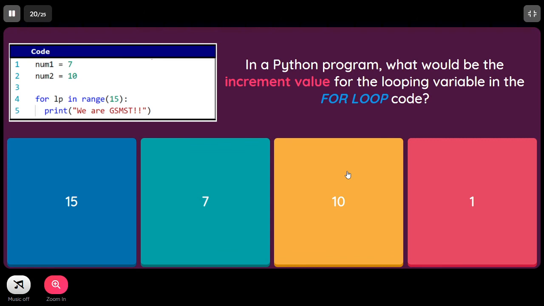In a Python program, what would be the increment value for the looping variable in the given for loop code? Again we are not given any incrementer value. When there is no incrementer value provided, the default incrementer value is always +1. Here only the end value 15 is given, which indicates the default start value will be 0, and the incrementer value will be +1.